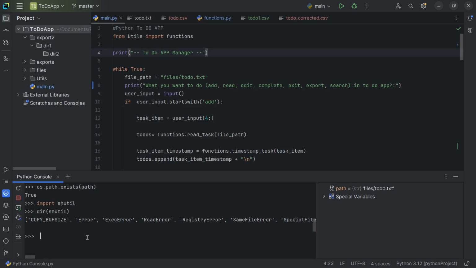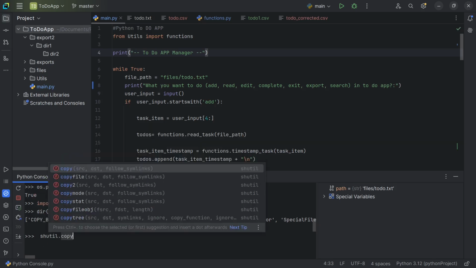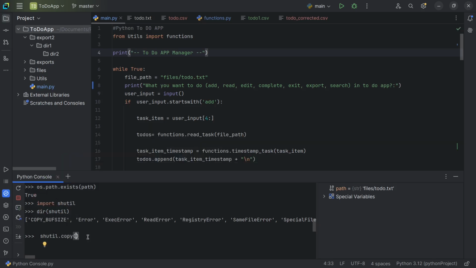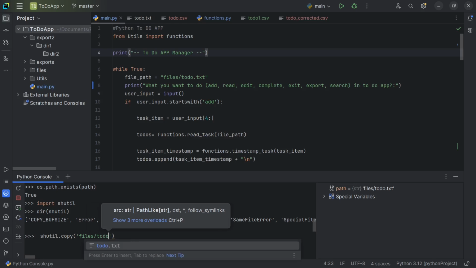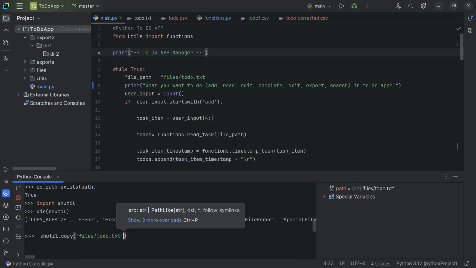Using this shutil module, we can copy a file from a source to a destination. For that, we have to use shutil.copy. Inside this copy, you need to give first the source and then the destination. For example, I want to create a copy of this to-do.txt. First I have mentioned the source.